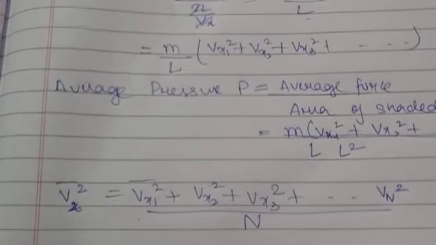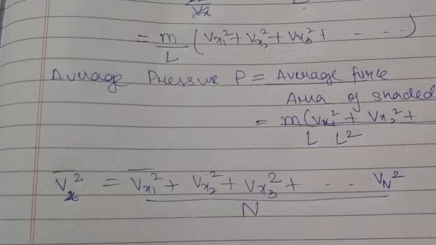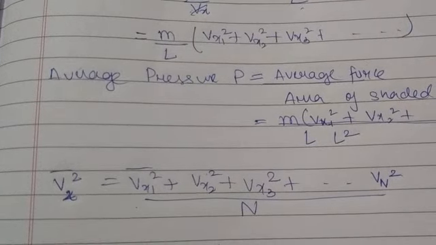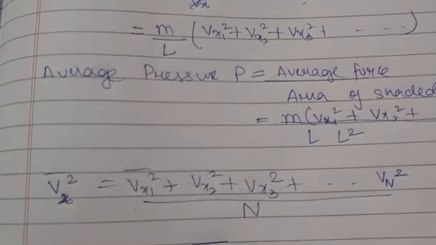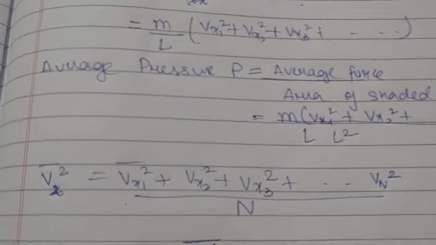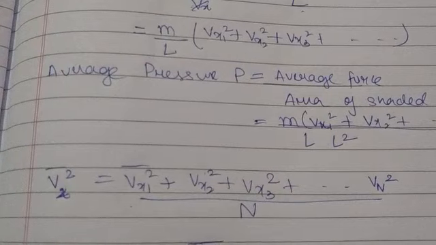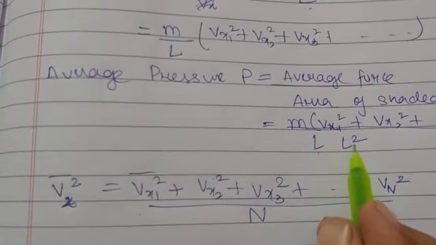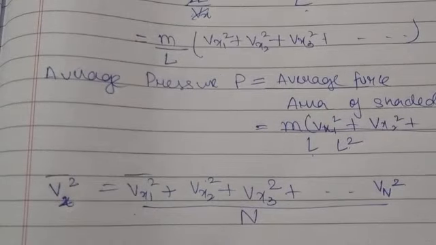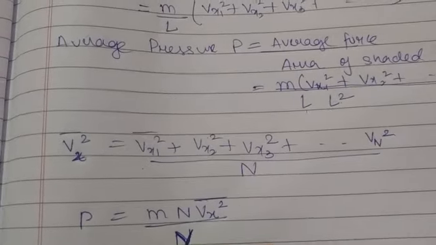So your equation for pressure becomes m times N times the average of the square of the x component of velocity, divided by L times L square, which is L cube, that is, volume V.